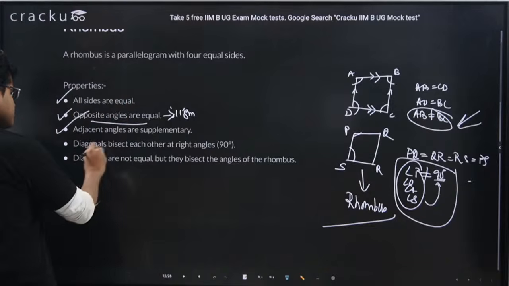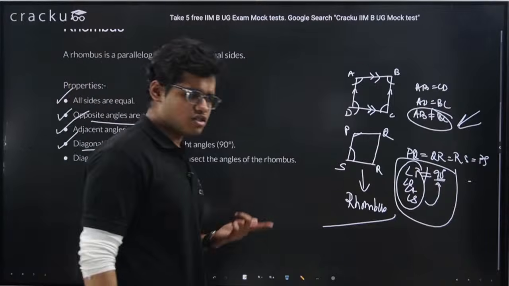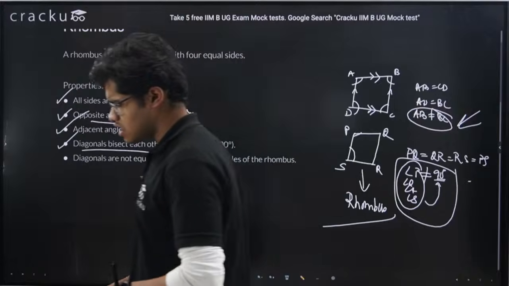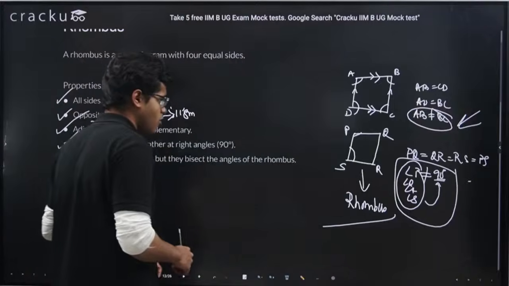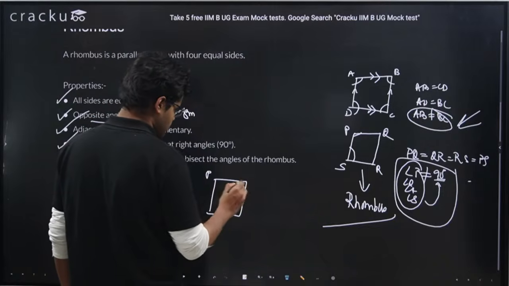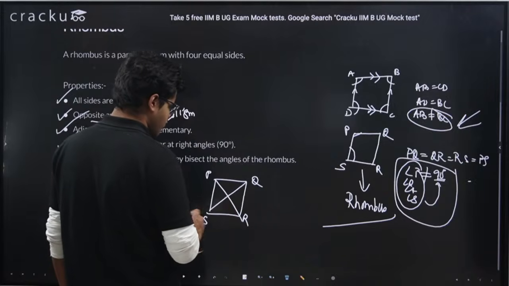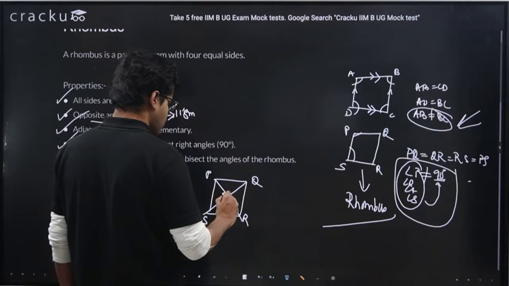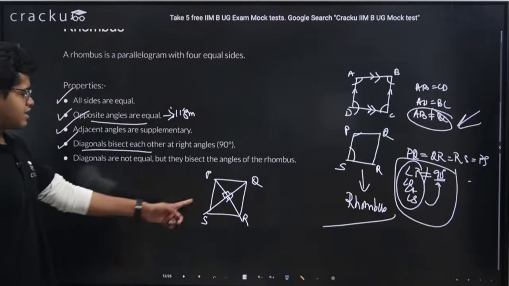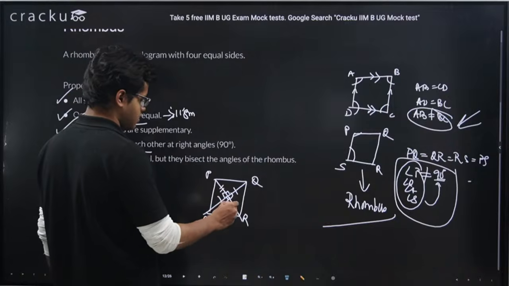Diagonals bisect each other. This we know, right? This is a property of parallelogram only, so this will also hold true for rhombus. Also, one more thing that is special in rhombus: the diagonals are bisecting each other, that we know, but they are perpendicular bisectors, means they are intersecting at 90 degrees and then they are bisecting, right?